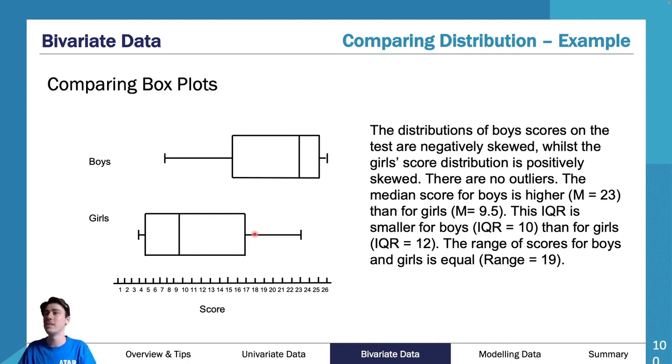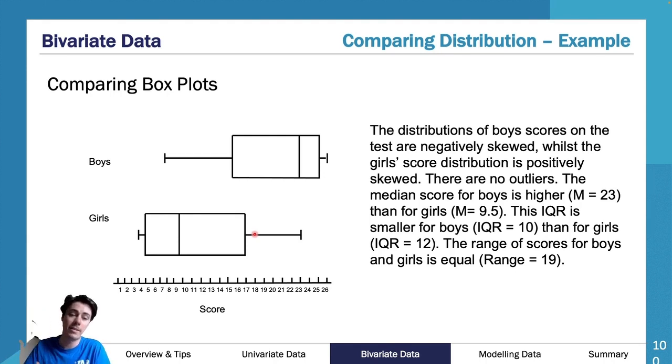So as you can see here, when we have our box plots, let's just say in this case we've used our boys and our girls, and we're using a score. Maybe it's like a beep test or something. I don't know what it is. Nonetheless, if you're only 26 in the beep test, you've broken the beep test. It's too far. Nonetheless, you've got a boys one at the top and a girls one at the top.